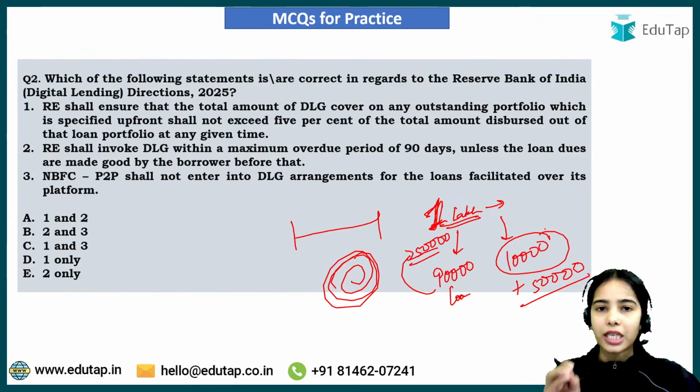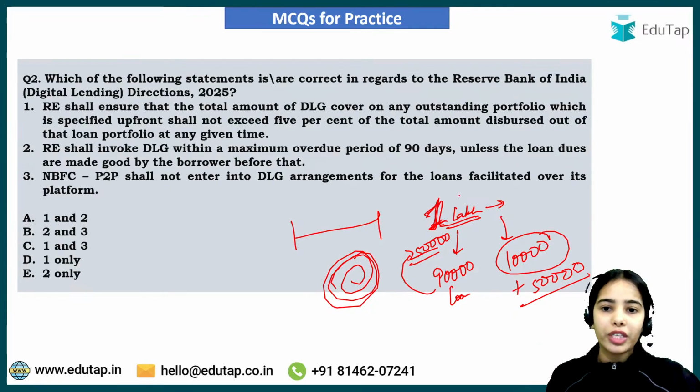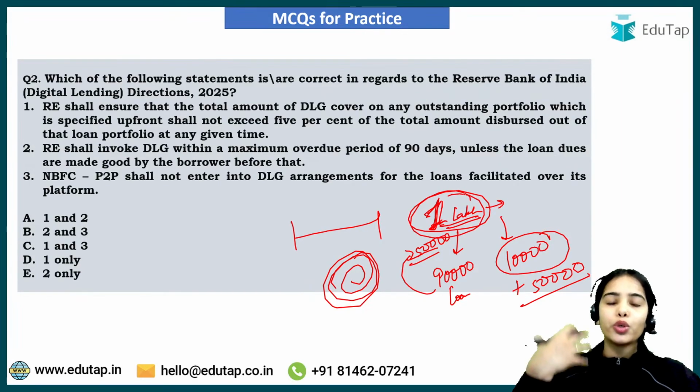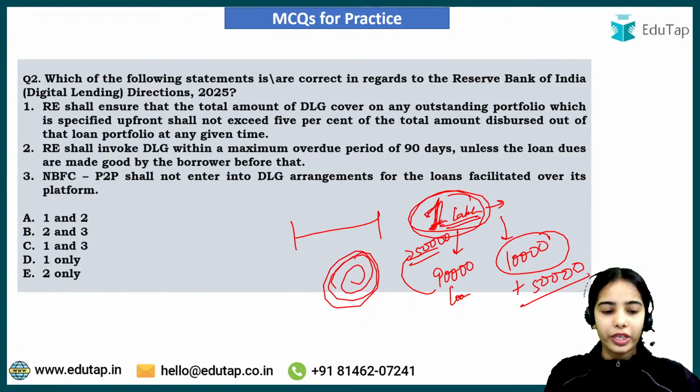Okay. Revolving credit is a type of credit where you can borrow, repay, and borrow again within a set credit limit. So within a set credit limit, you can borrow, you can repay, you can borrow again. This is revolving credit. Okay.